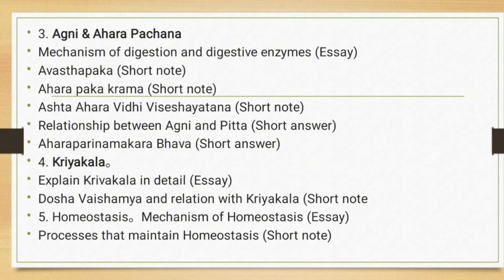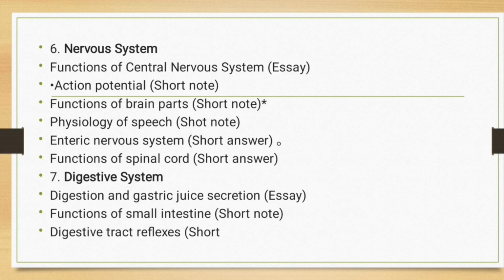And coming to the Kriya Kala, explain Kriya Kala in detail, Dosha Vaishamyam and relation with Kriya Kala, homeostasis, the mechanism of homeostasis, processes that maintain the homeostasis. And coming to the nervous system, functions of central nervous system, action potential, functions of brain parts, physiology of speech, enteric nervous system, functions of spinal cord.